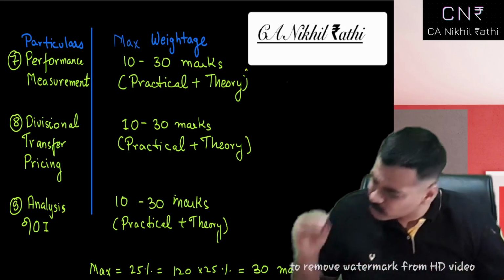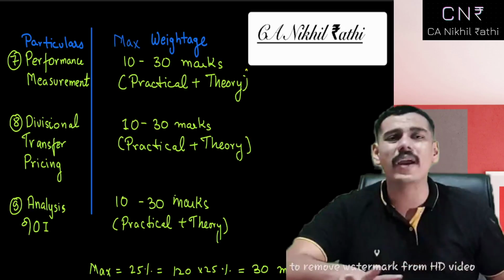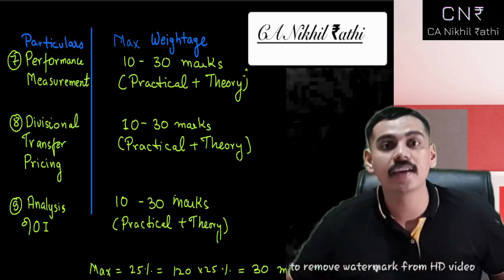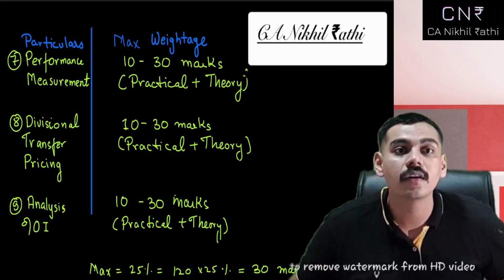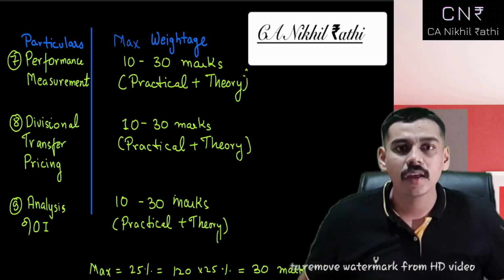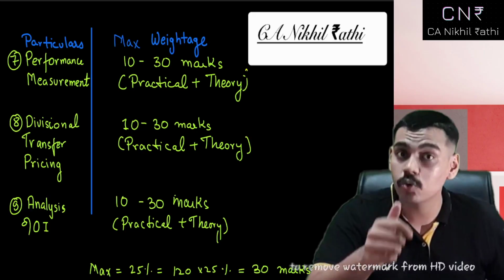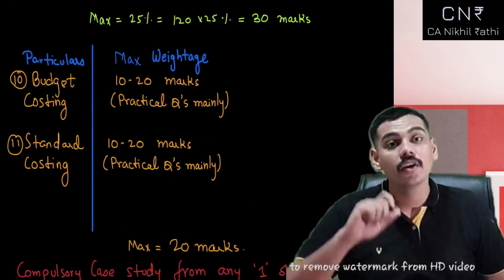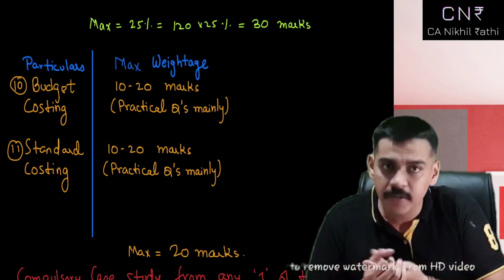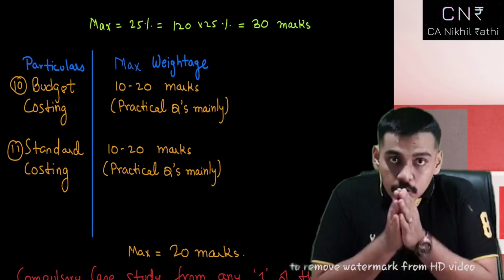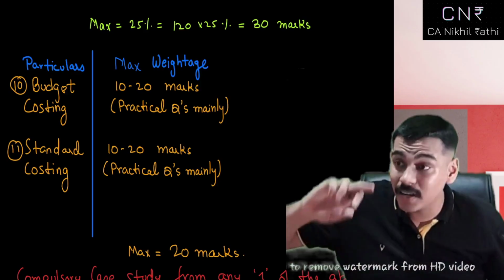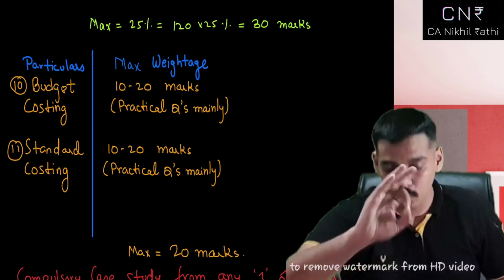A donkey works quite hard. But does it get the same respect? No, it doesn't. Like a lion gets, or like a tiger gets. Why? Because they work smart. They do not do 24/7 hunting. They do it once and they enjoy. They feast upon it. That is what you should do. The time that you're saving here would help you feast upon your other subjects like DT, like IDT, or like your optional for that matter. Don't take the optional lightly. So the time that you're going to save here would eventually help you increase your marks there. This is how you should approach.